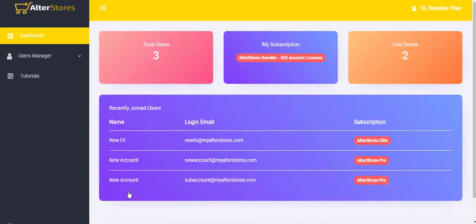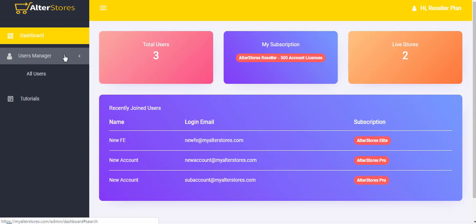So as a reseller, you'll see a dashboard like this that shows the total number of users you have, and you can see your subscription type here, over 500 account licenses, and the number of stores that are live within your account. You can see all the recently joined users from your resellers who have logged in. Right here, you can also see how to create a new user.